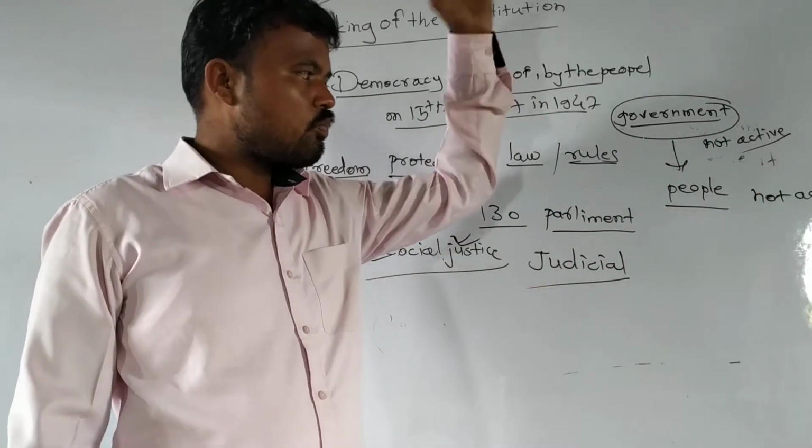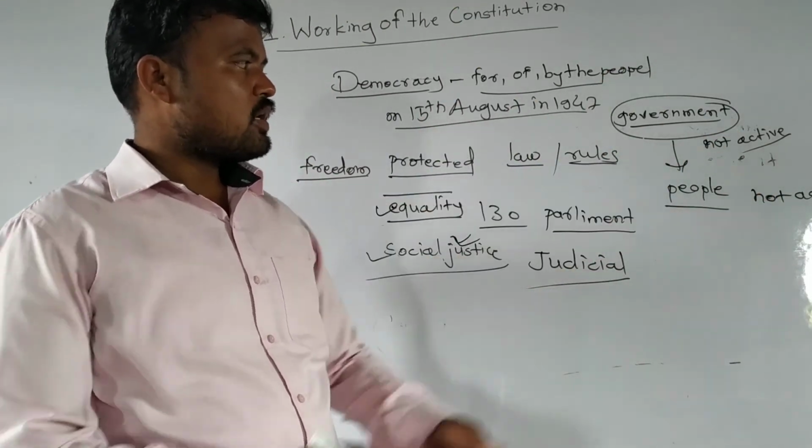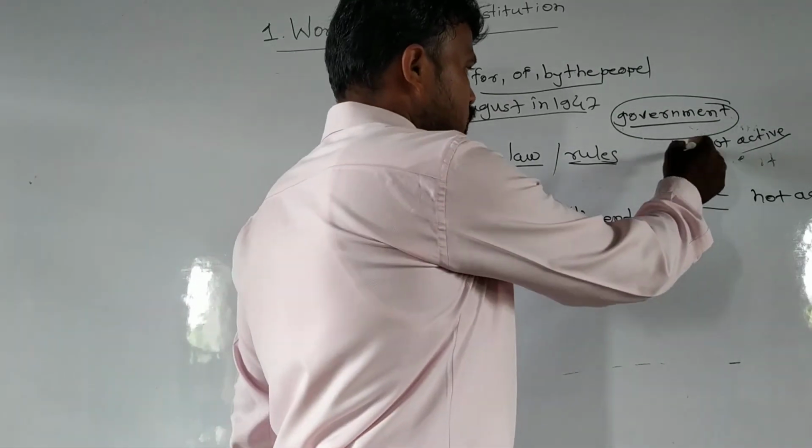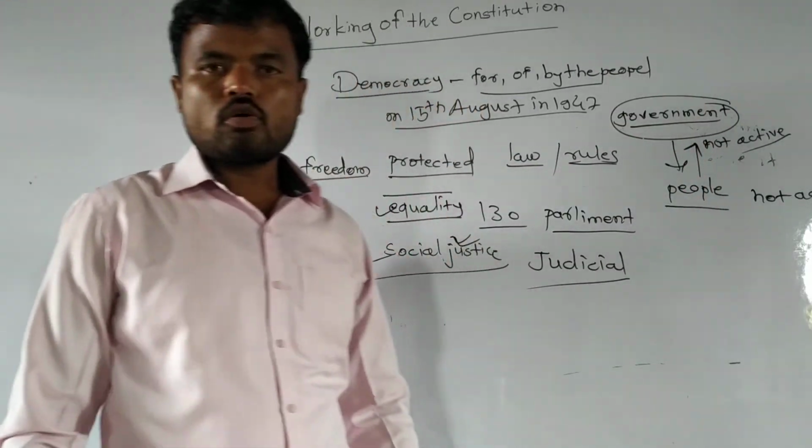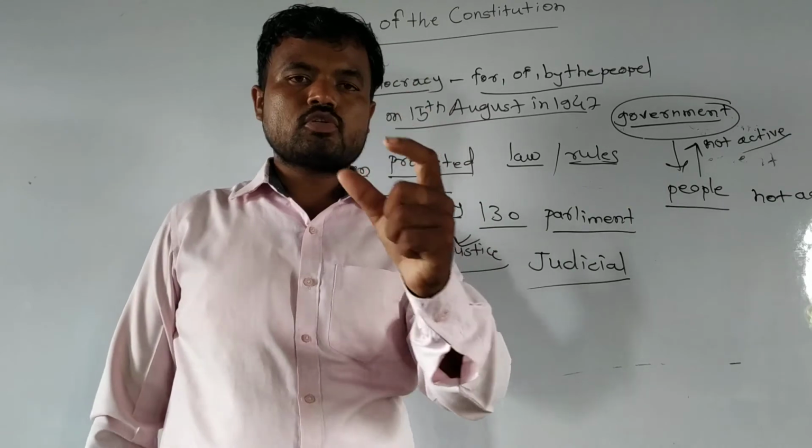If people have problems and questions and ask the government, it will answer each question.